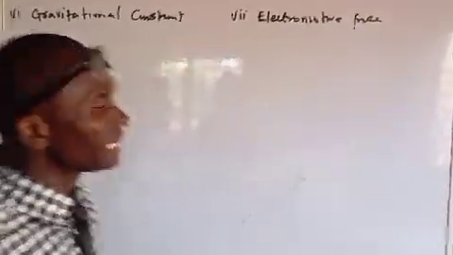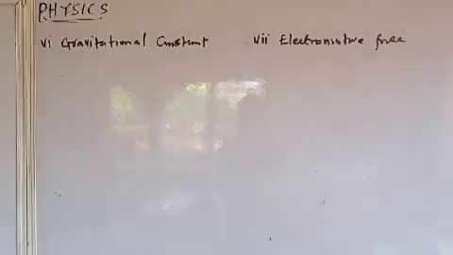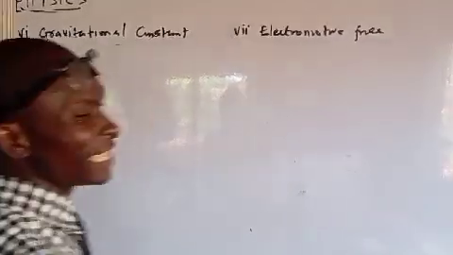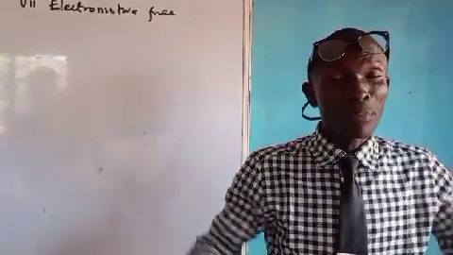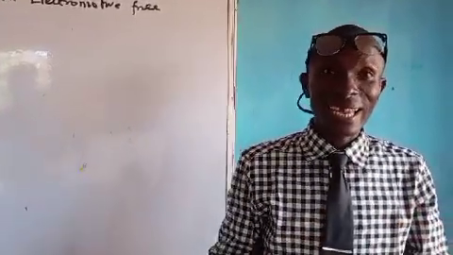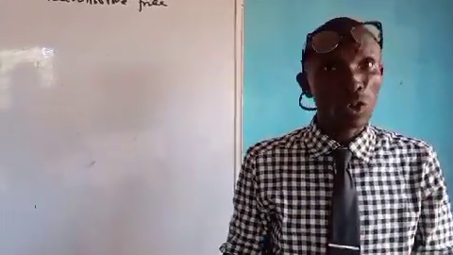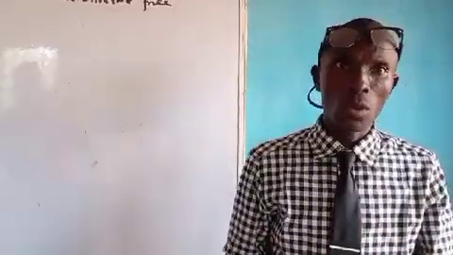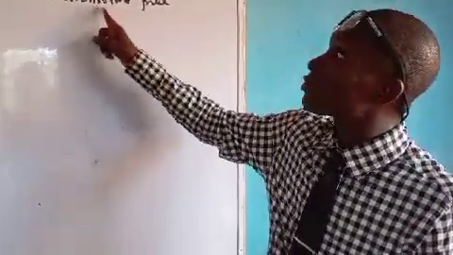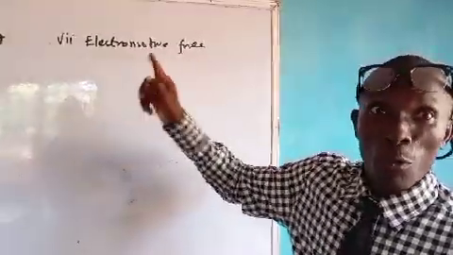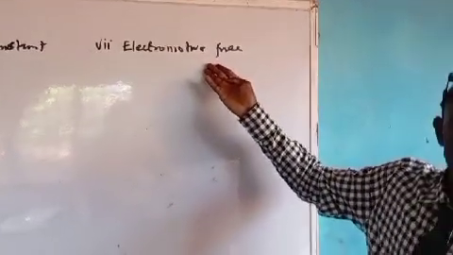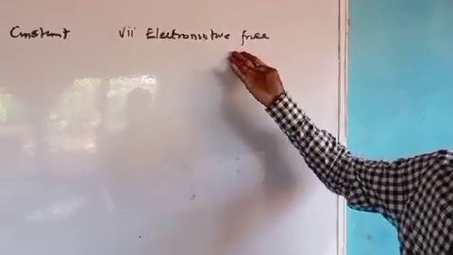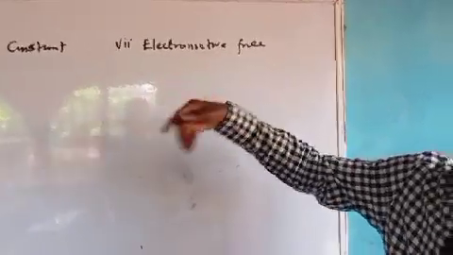And what is it? Electromotive force is the PD across a cell. Is the total PD across a cell when the cell is not generating what? Current, not supplying current to an external resistor. So the total PD across a cell is what we call this. So in other words, we can still say that it is the work done when a unit charge moves from one point to another in an electric field.